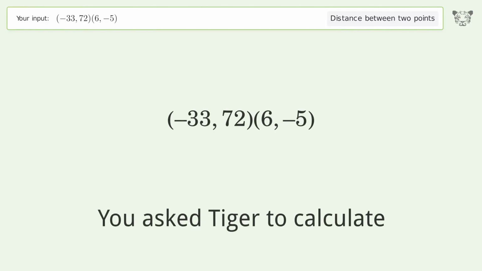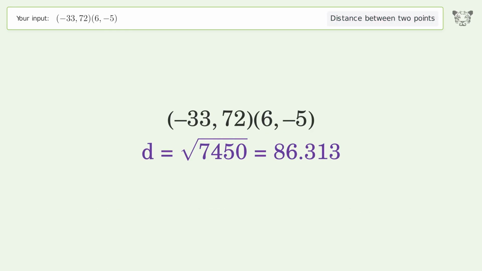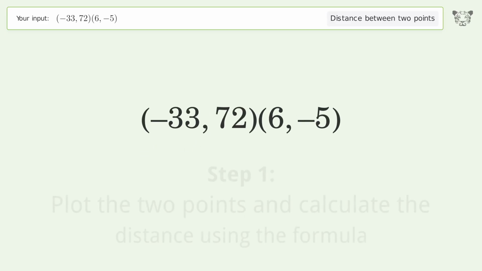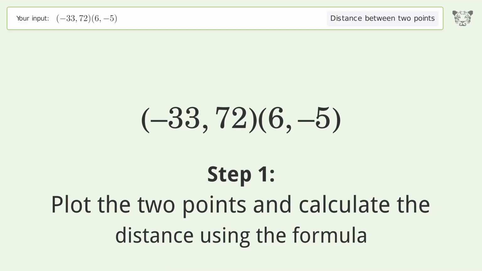You ask Tiger to calculate. This deals with the distance between 2 points. The distance between the 2 points is the square root of 7,450, or 86.313. Let's solve it step by step. Plot the 2 points and calculate the distance using the formula.